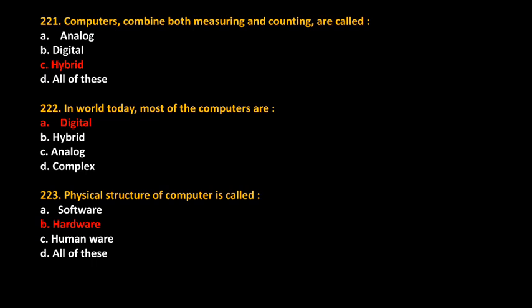Computers that combine both measuring and counting are called as? Answer: hybrid. In the world today, most of the computers are? Answer: digital. Physical structure of computer is? Answer: hardware.